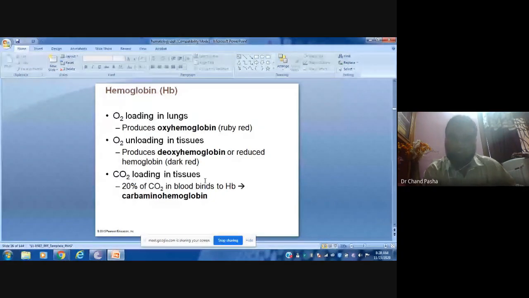And when it goes to the tissue, what happens here? Once it goes to the tissue, this will be releasing oxygen in the tissue. Partial pressure of oxygen is less, whereas carbon dioxide partial pressure is very high. So what happens here? Oxygen will be released into the tissues, and carbon dioxide will be taken up by the